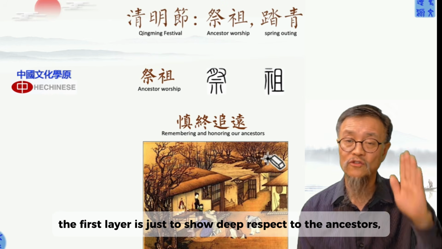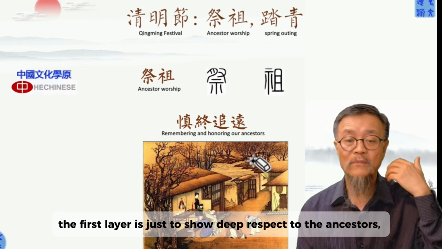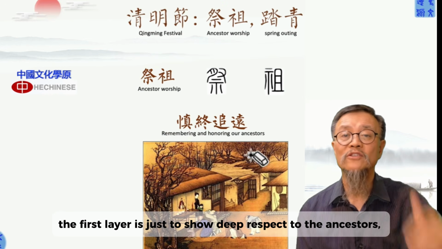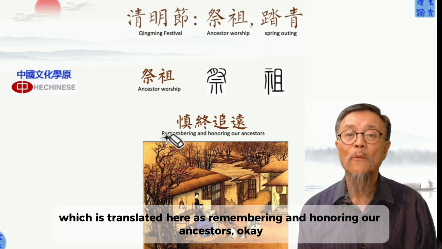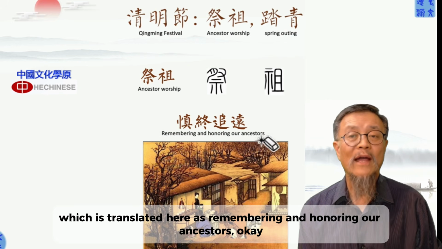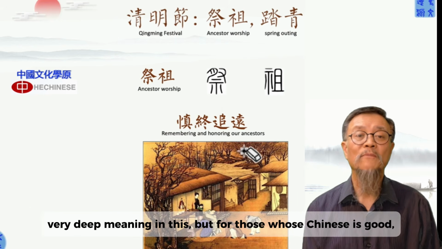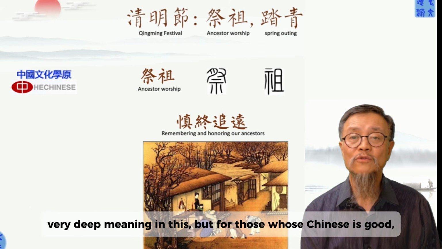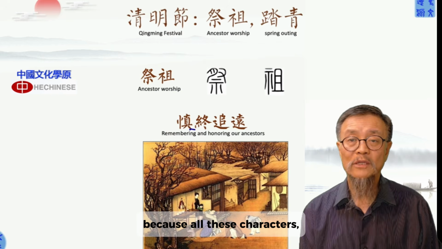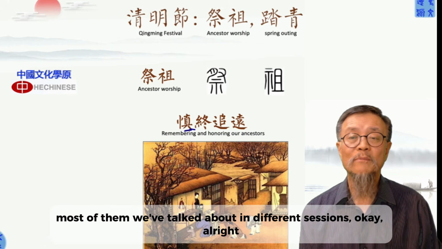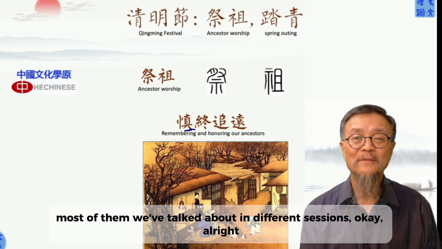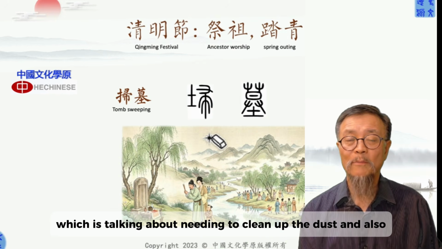The first layer is just to show your deep respect to the ancestors, which is translated here as remembering and honoring our ancestors. Okay, this is a very good, very deep meaning. But for those who are Chinese, good, because most of these characters we've talked about in different sessions. Okay, all right. So this is the outing we just talked about.